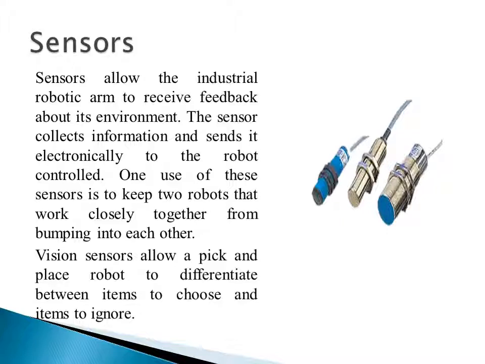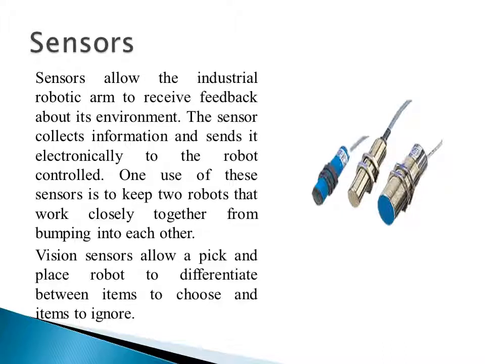Collaborative robots means the robot is working along with a human person, or a person is working along with the robot, right? So the robot should not harm the person. As you know, this is the first law of robotics. For that, the sensor will provide the information to the robot, and the controller will control the motion. If any person comes inside the cell, or if the person is interacting with the robot, the robot will not harm the person, right?